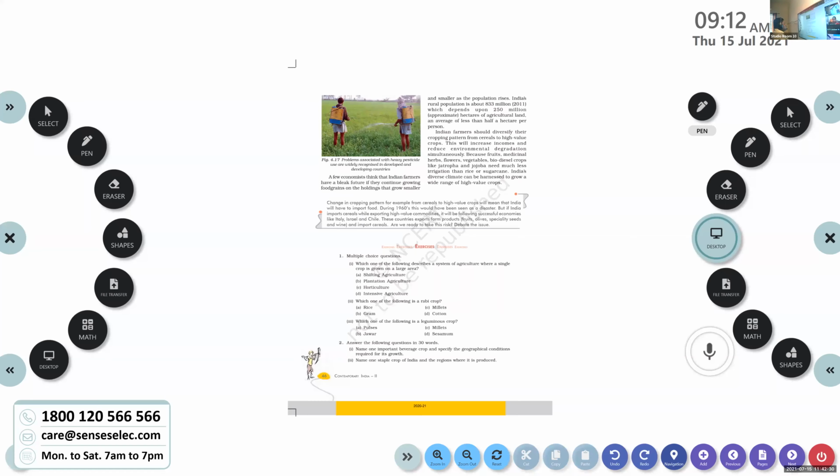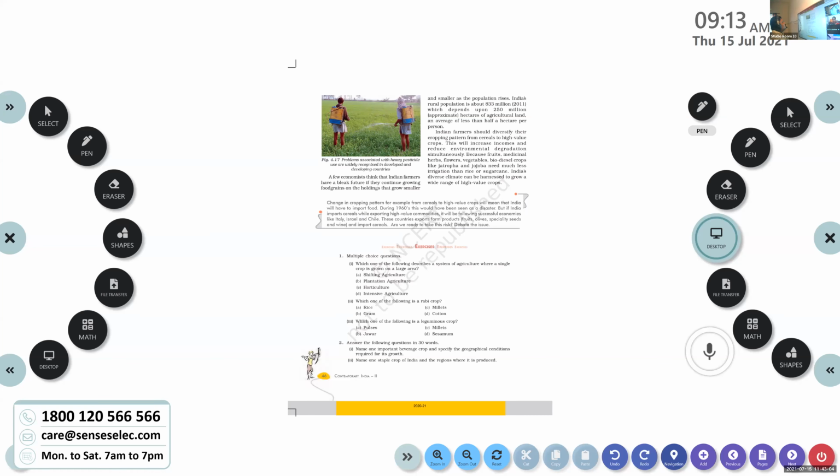A few economists think that Indian farmers have a bleak future if they continue growing food grains on holdings that grow smaller and smaller as the population rises. So scientists say that the Indian farmers' future is not that bright. Why? If they continue growing food grains on holdings that grow smaller and smaller. So farmers cultivating in small land holdings cannot enjoy a bright future. The population is increasing and the farmers are cultivating small land areas, which is not good at all.